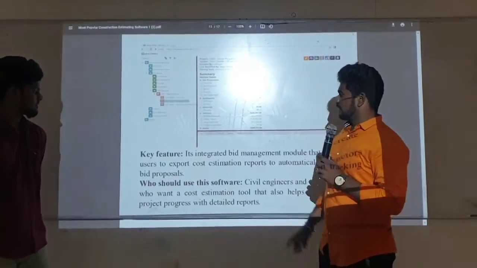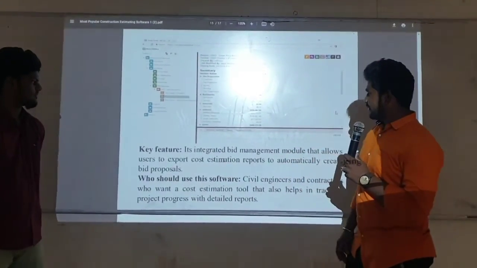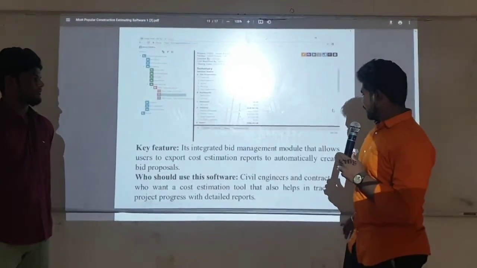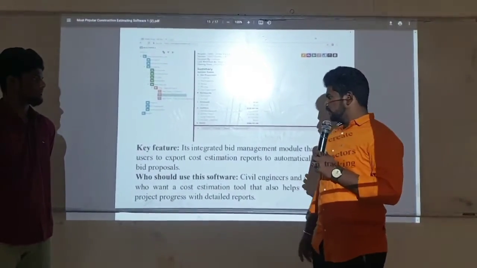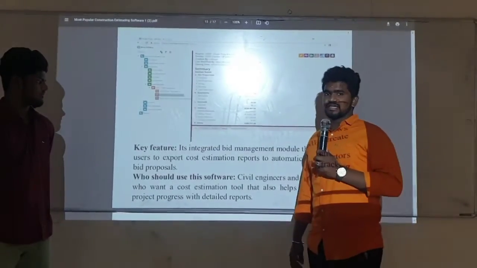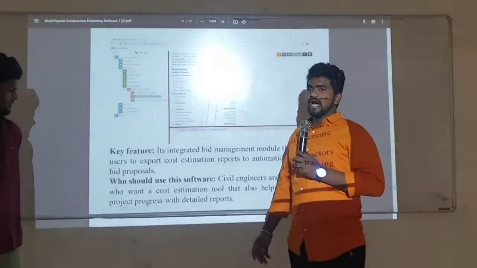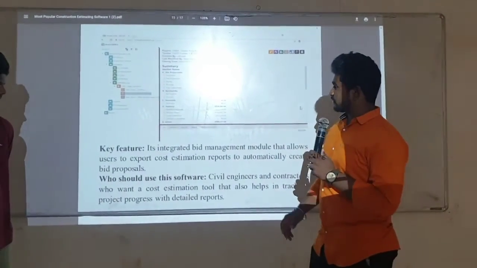The feature is available. The key feature is an integrated bid manager module that allows users to export cost estimation reports to automatically create bid proposals. Who should use the software? Civil engineers and construction managers who do the estimation, to help track project reports and detailed reports.